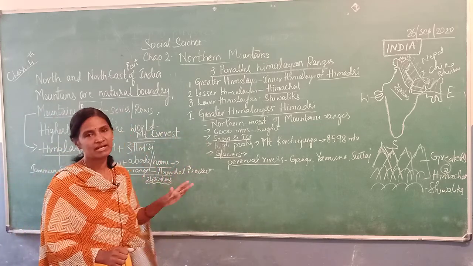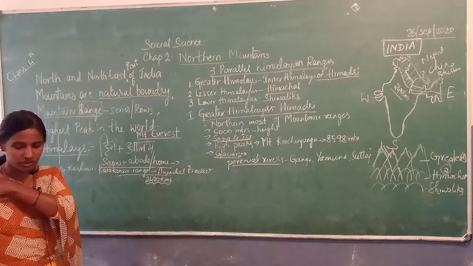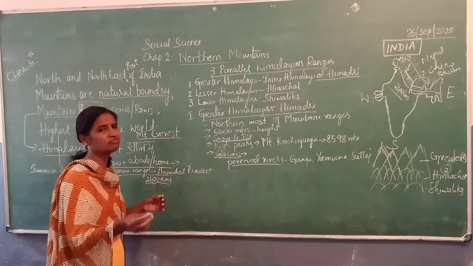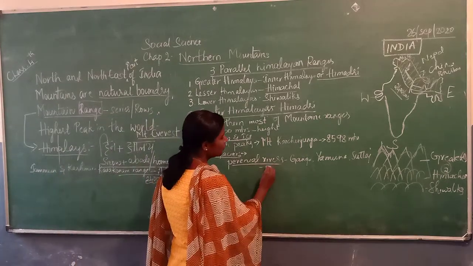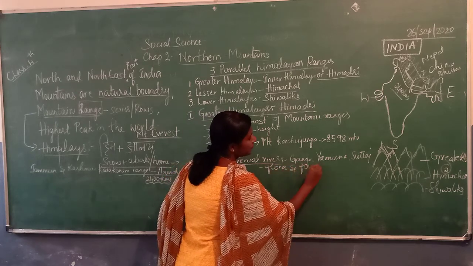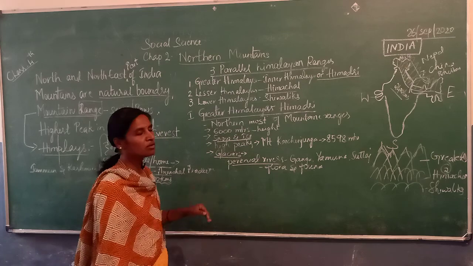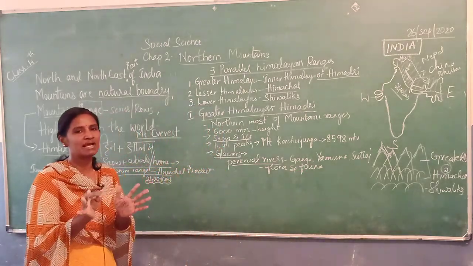So we won't find any human beings or animals or plants. We find somewhere a few flora and fauna. Now you all know the meaning of flora and fauna. It's a small group of plants.